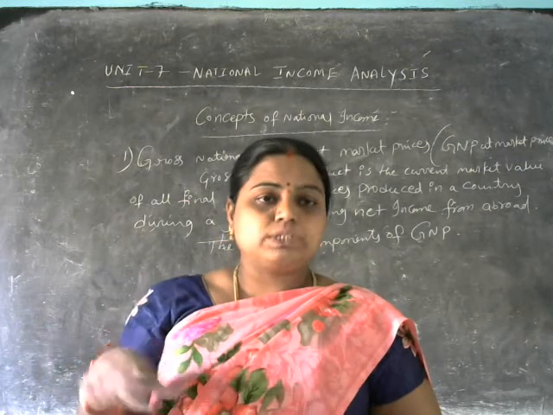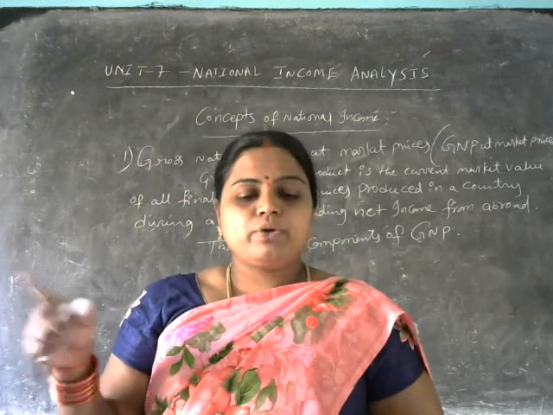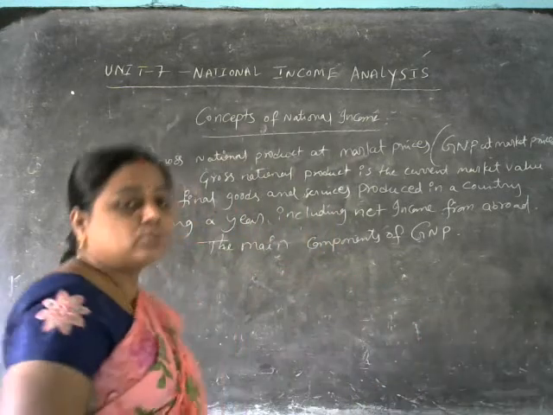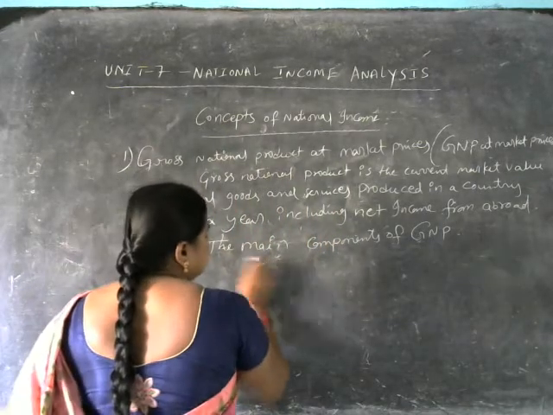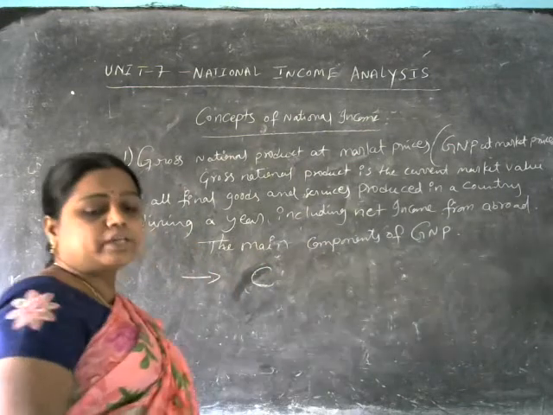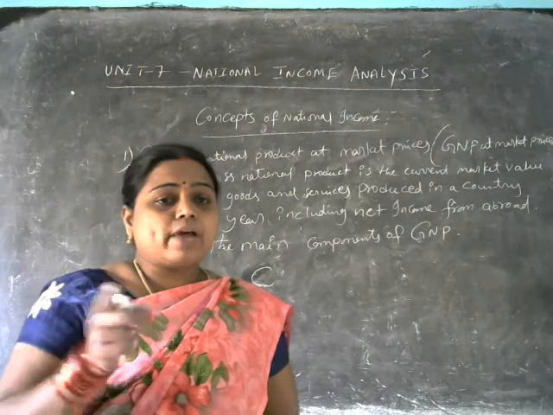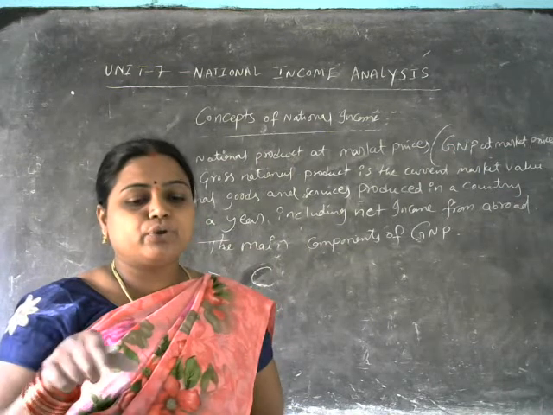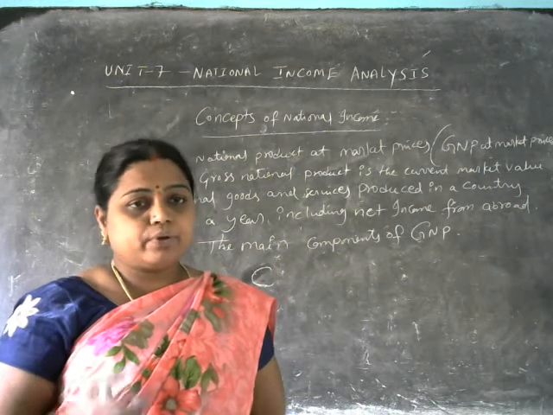Consumer goods and services produced in a year and consumed by the households will be denoted with the letter C here. So it is the total value of the final goods, meaning consumer goods and services produced within one year.